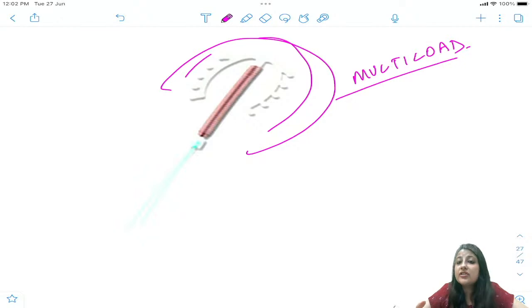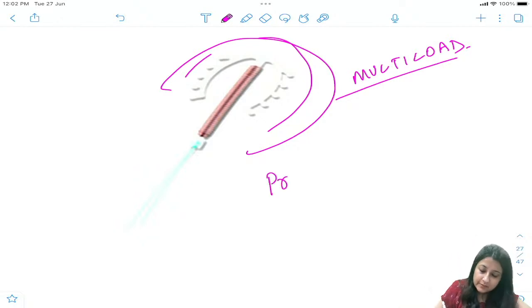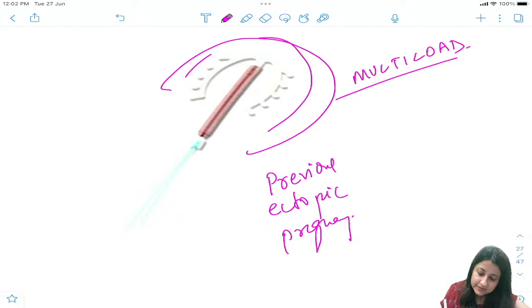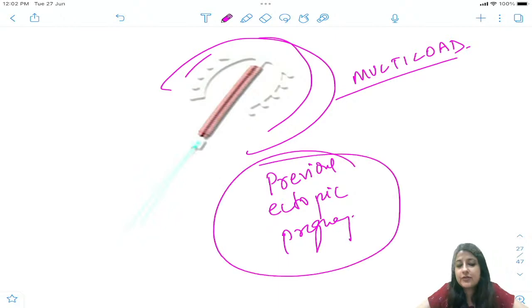Now what is the question that is coming nowadays? Absolute and relative contraindications. That is very, very important. So if I ask you, previous ectopic pregnancy is an absolute or relative contraindication for IUCD, what will be your answer?